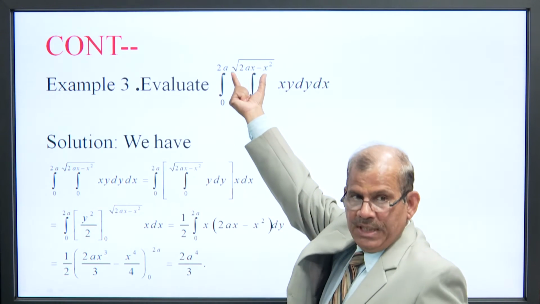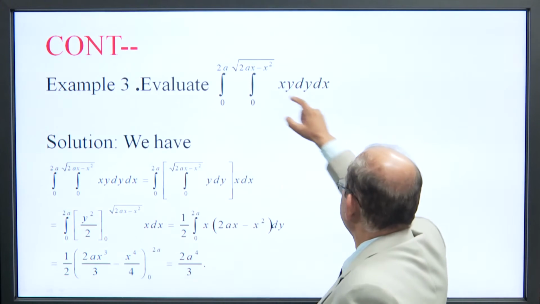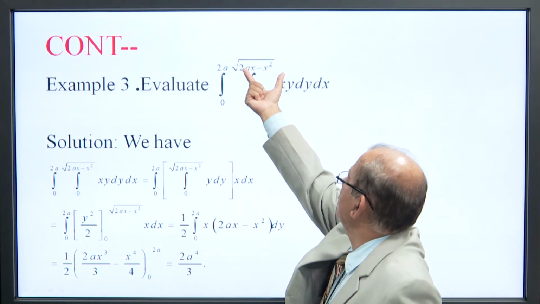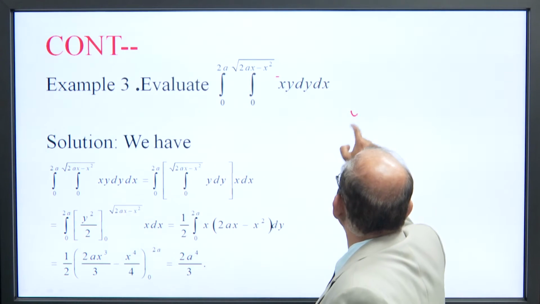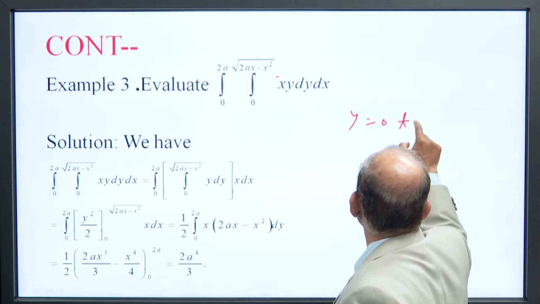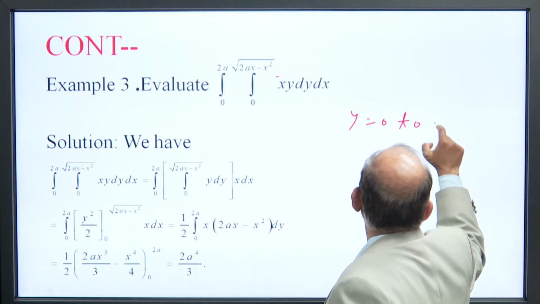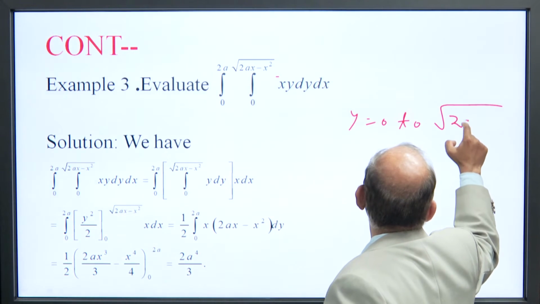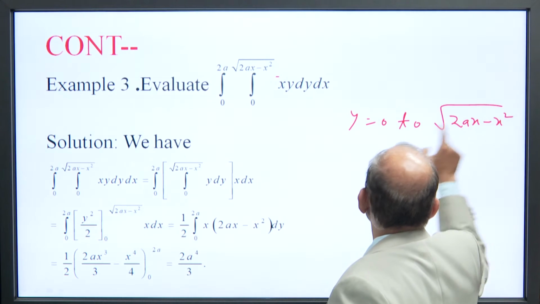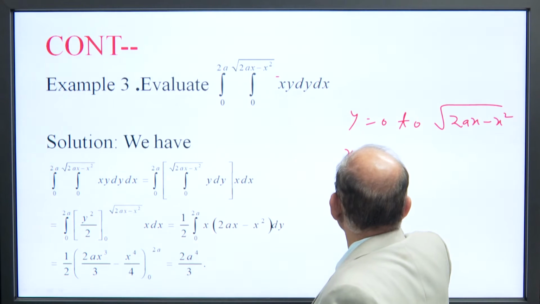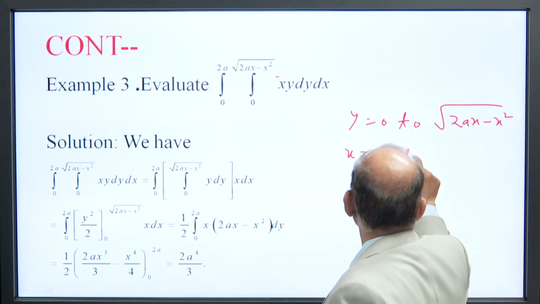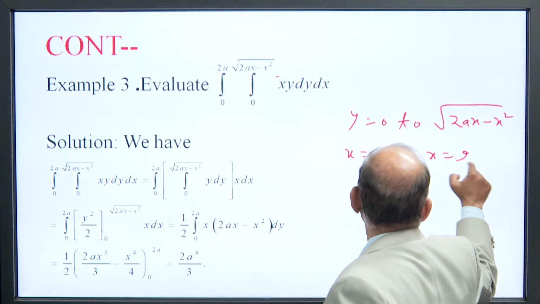Since it contains the variable limit with x, hence it is the limit of y: y varies from 0 to square root of 2ax minus x square, and x varies from x equal to 0 to x equal to 2a.